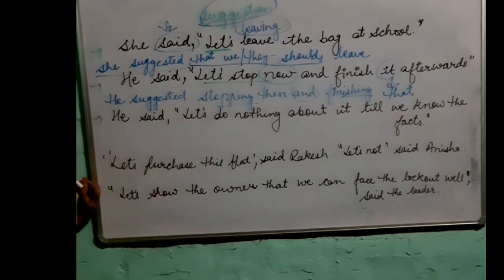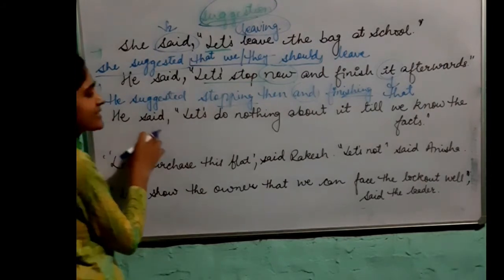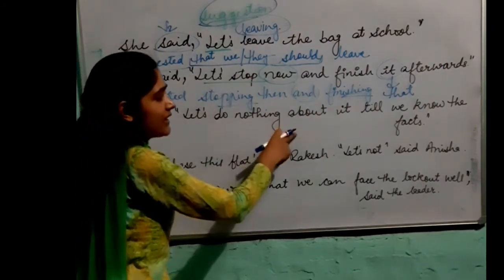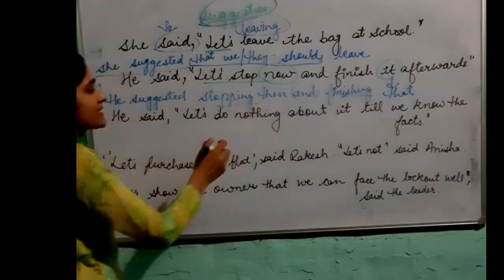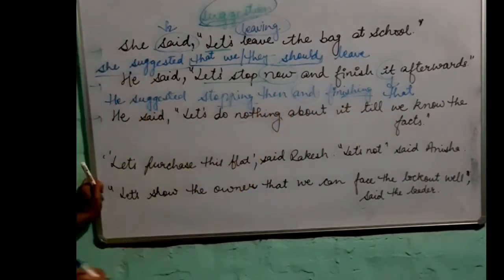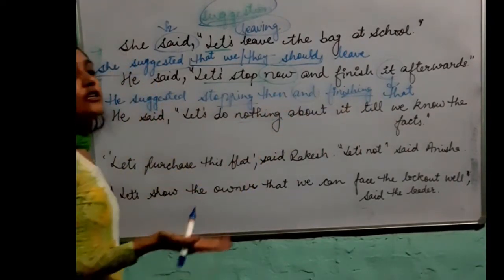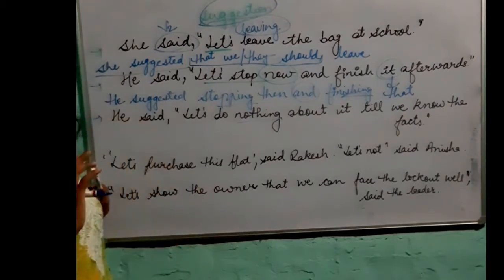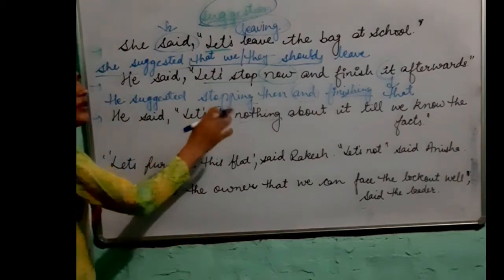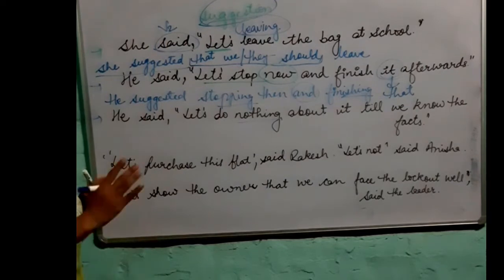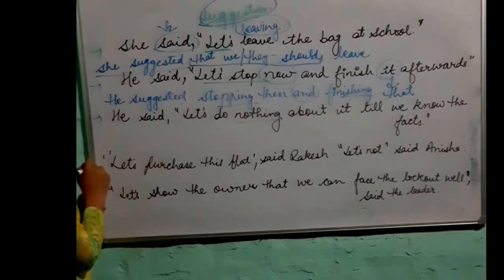Moving on to the third sentence, we have, he said, let's do nothing about it till we know the facts. Now here we are having the word negative. So there are 3 to 4 ways of transforming this sentence. As for nothing, we can use the word nothing, or do and not do anything can also be used in place of nothing. So how we will change it?